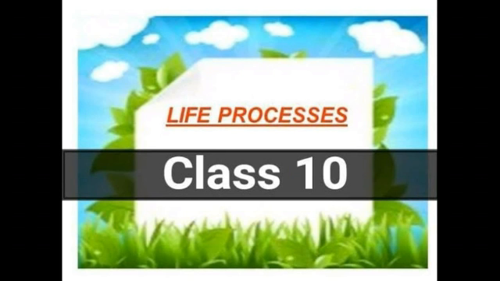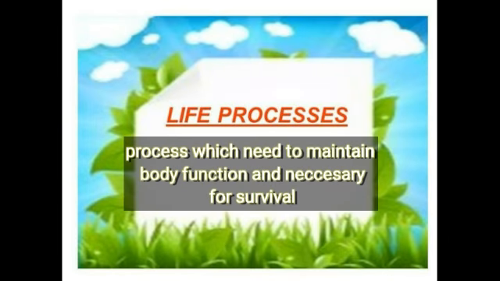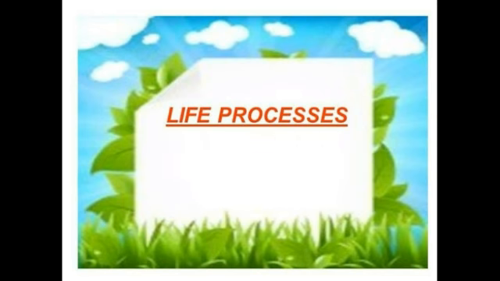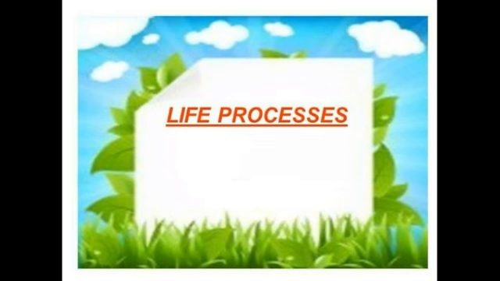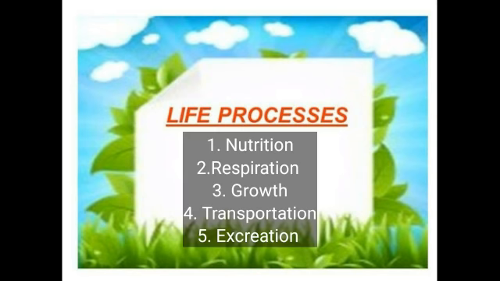Teach you biology. Let's start the chapter Life Process. To learn the chapter, first we have to know the overview of the chapter. So here is the overview of the chapter Life Process. Life processes maintain body function and are necessary for survival, and they are basically divided into 5 parts: nutrition, respiration, growth, transportation, and excretion. These are 5 things you have to learn in this chapter.